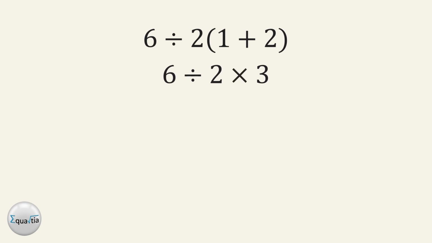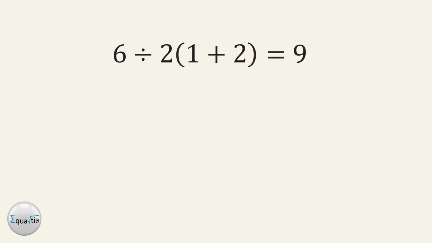Here is the key moment. Multiplication and division have the same priority, so we move from left to right. 6 divided by 2 equals 3. Then multiply that by 3. 3 times 3 equals 9. According to the standard order of operations, the correct answer is 9.